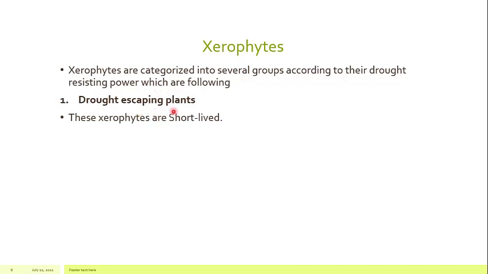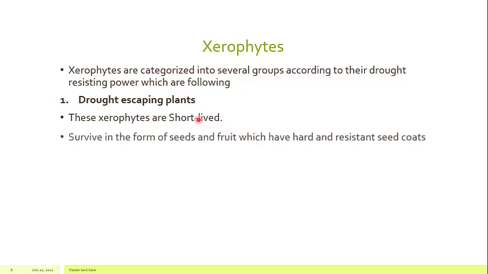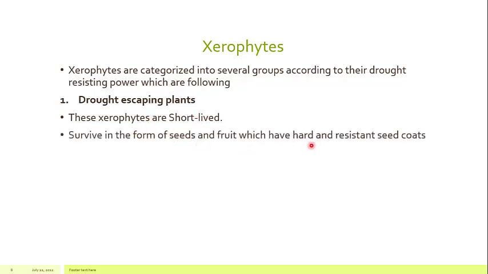These are the xerophytes which are short-lived. What does short-lived mean? Short-lived means their life cycle is very short. They survive in the form of seeds and fruit which have a hard and resistant seed coat. As far as their life cycle is concerned, the growth period is very short, the plant life is very short, and they escape those extreme conditions by making seeds and fruit.